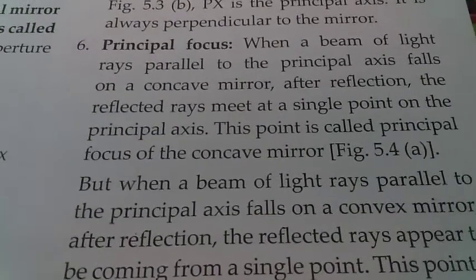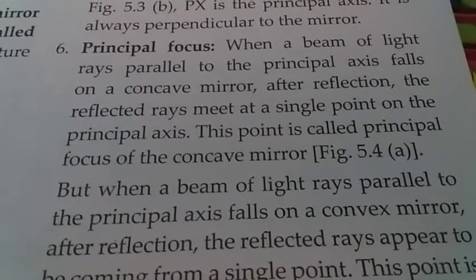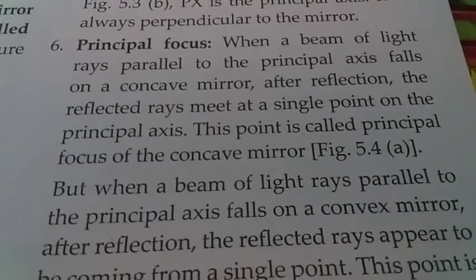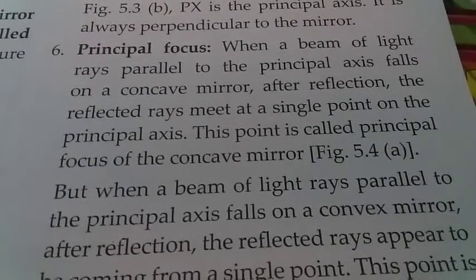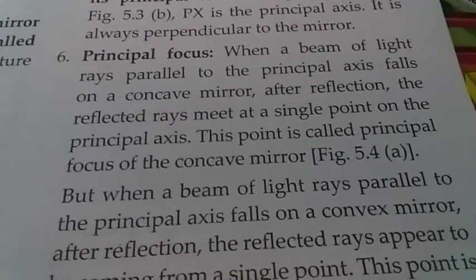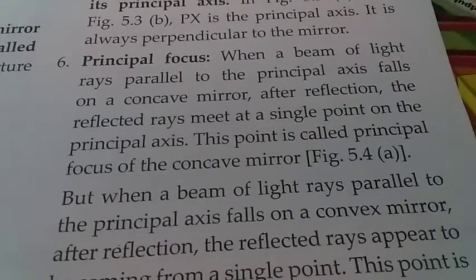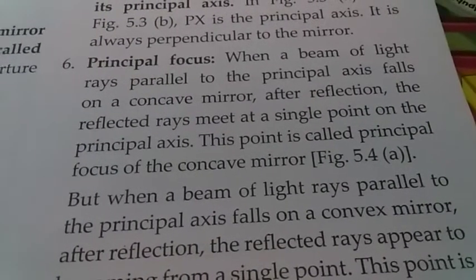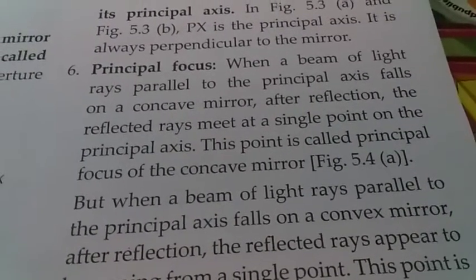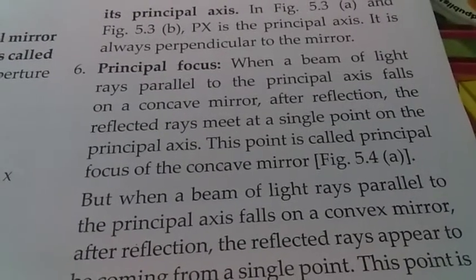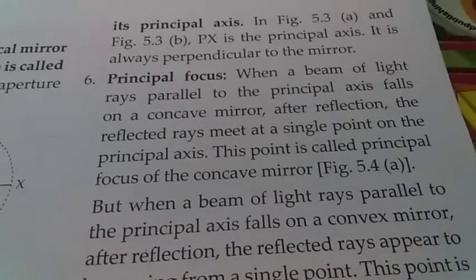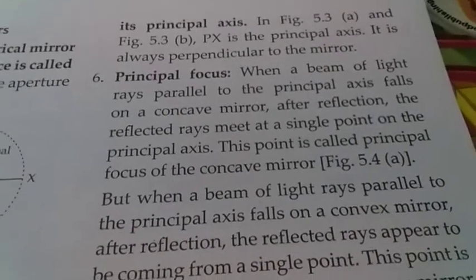Now, what is principal focus? When a beam of light rays parallel to the principal axis falls on a concave mirror, then after reflection, the reflected rays meet at a single point on the principal axis, and this point is called the principal focus of the concave mirror.